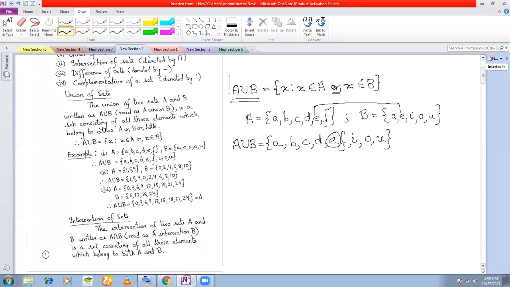No, this is the general definition. I've given it to you in set builder form. This is the mathematical definition. This is the technical definition of union. This is an example that I have given.